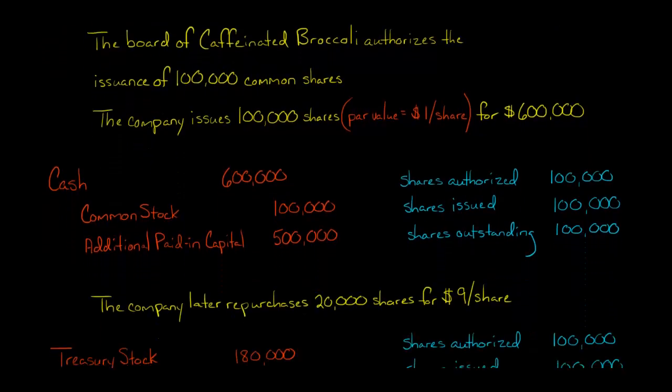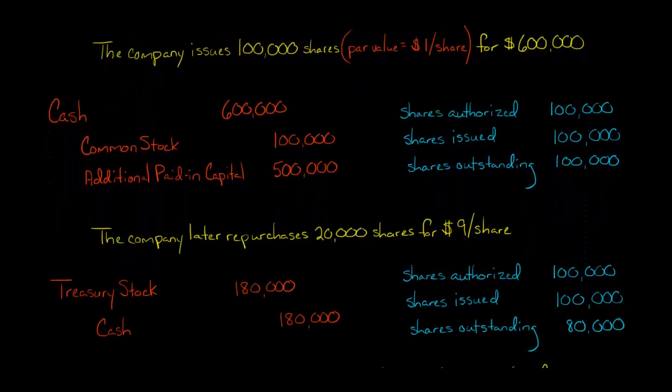So now the company is going to repurchase 20,000 of those shares for $9 a share. So they're going to debit the treasury stock account. Remember, that's a contra equity account. It is not an asset. So $9 a share times 20,000 shares is $180,000. So you're going to debit treasury stock for $180,000 and reduce the cash account by $180,000.